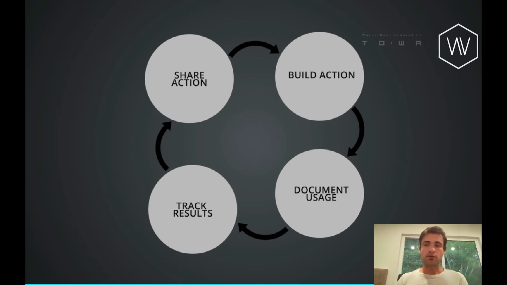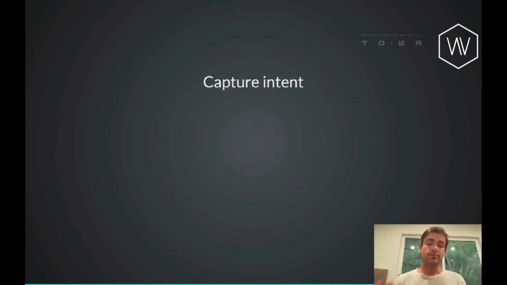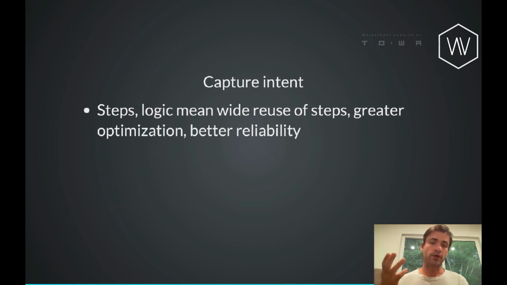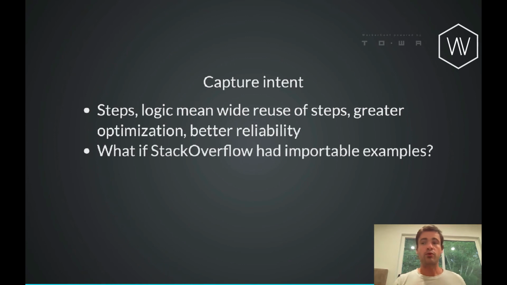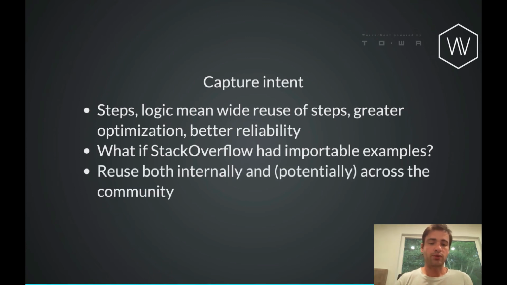And maybe I tweak it for the last mile again, or I change it to handle some new edge case that wasn't there before. And then I can push that up so everyone else can benefit. And this is because we've captured the intent of the action. We have the individual steps, and we know what is an API call to make a change, what is to get data, what is the transformation of it. We have the ability to optimize it better. We can share our enhancements to it. So it's almost as if Stack Overflow had importable examples.